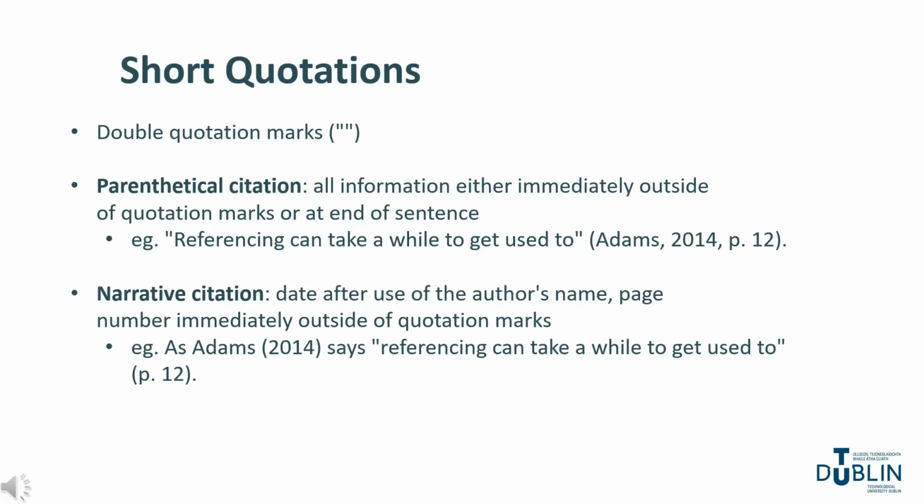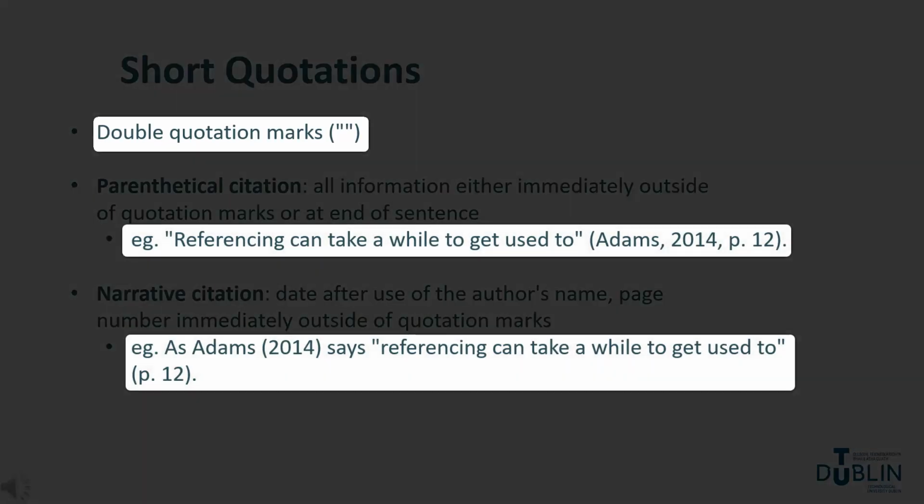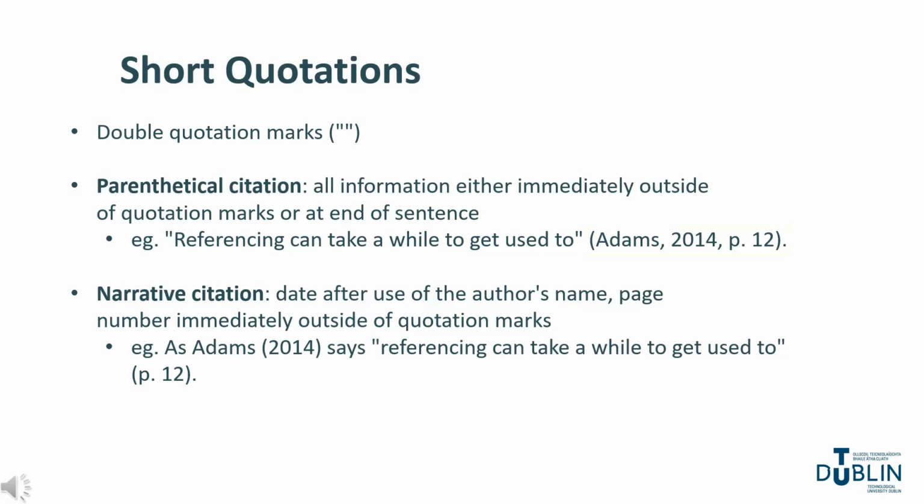Using an author's exact words can include short or long quotations. If your quote is less than 3 lines long, or less than 40 words, you should place it in double quotation marks. If you are using a parenthetical citation, you simply write the author, date, and page number in brackets at the end of the quotation. If you have used a narrative citation, you can place the date either immediately after the author's name in parentheses, or include it alongside the page number, and that page number can be placed at the end of the quotation.